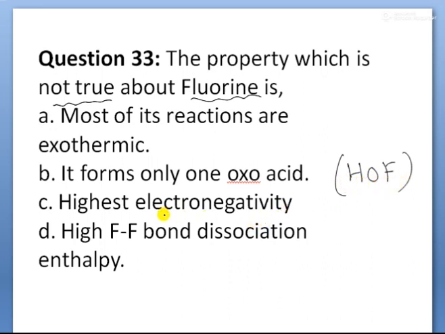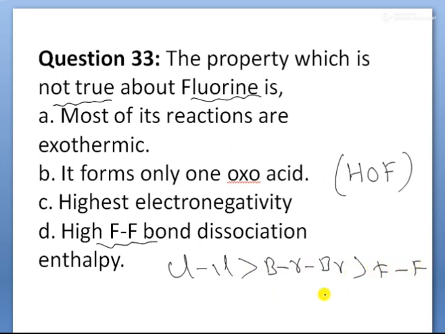Highest electronegativity. In the periodic table, fluorine has the highest electronegativity, also correct. Next, high bond dissociation enthalpy. It is not high bond dissociation enthalpy, children. The order of bond dissociation enthalpies is chlorine, bromine, fluorine, then iodine.